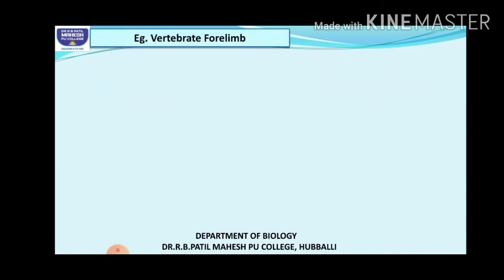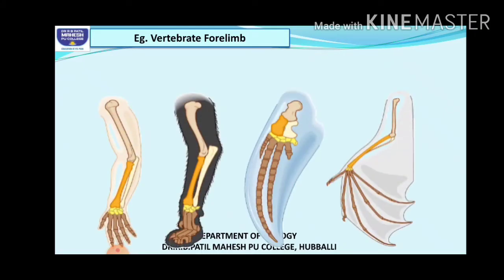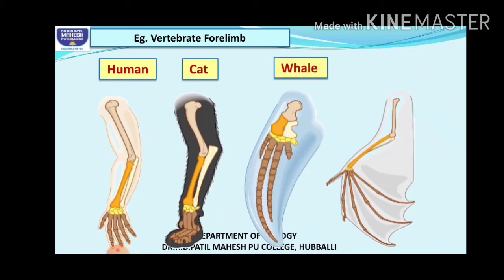First, I'll explain taking an example, that is the vertebrate forelimbs. See the structure of forelimbs of different vertebrates like humans, cat, whale and bat.